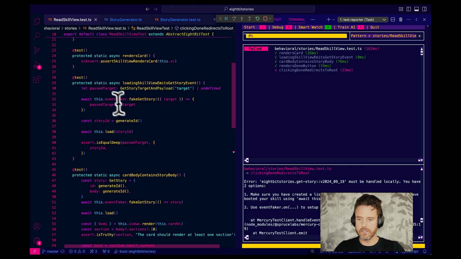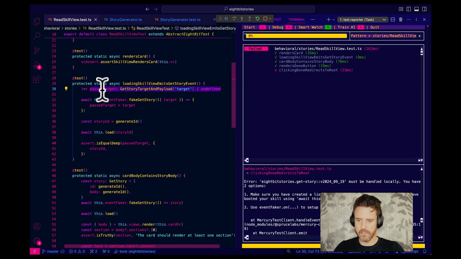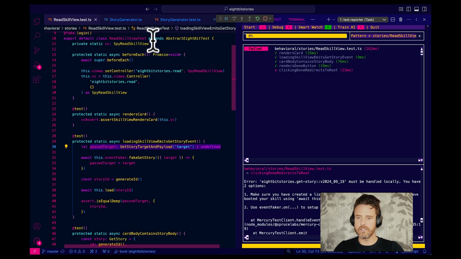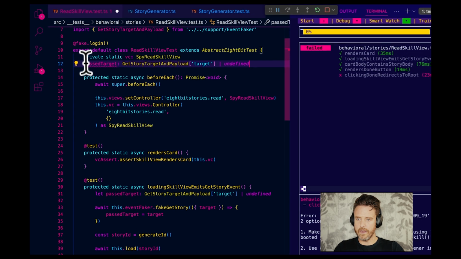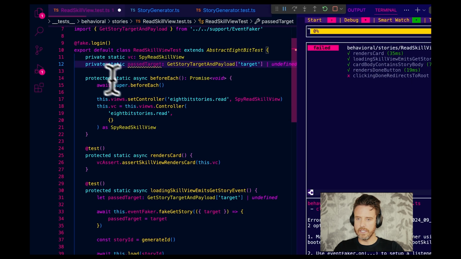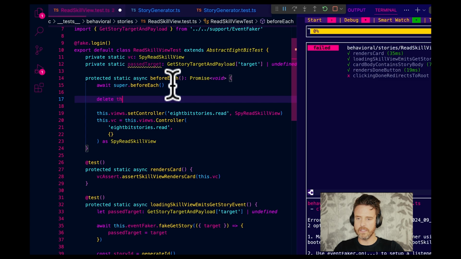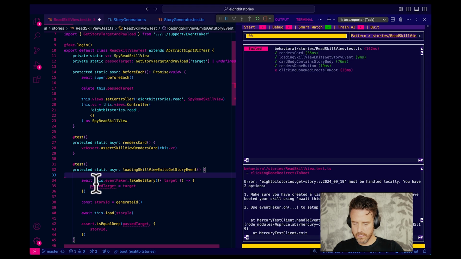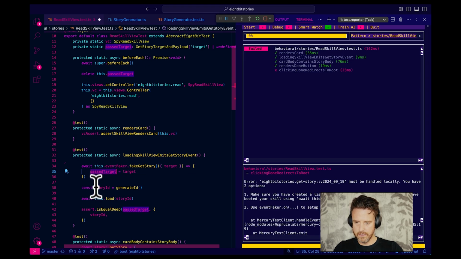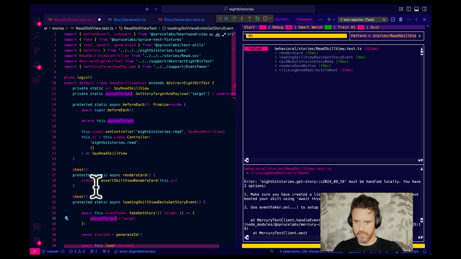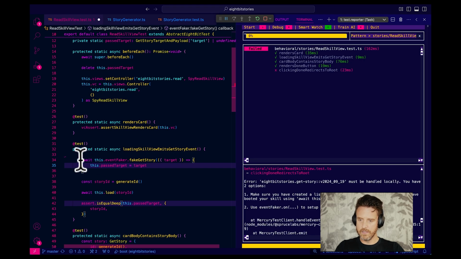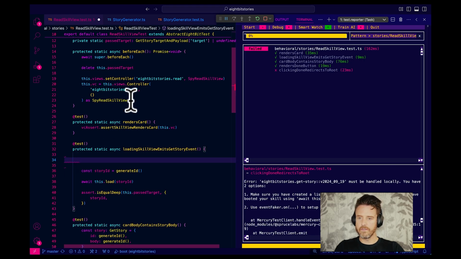Watch this. I'm going to take past target, the target that was passed. I'm going to set it up here as a property of this. Go up. Static. I'm going to delete it for each target. And then I'm going to go watch, cut this. Double click on that. Command D. Command D. I did too many. Double click, Command D, left arrow, this dot. Get that. Now, go there.